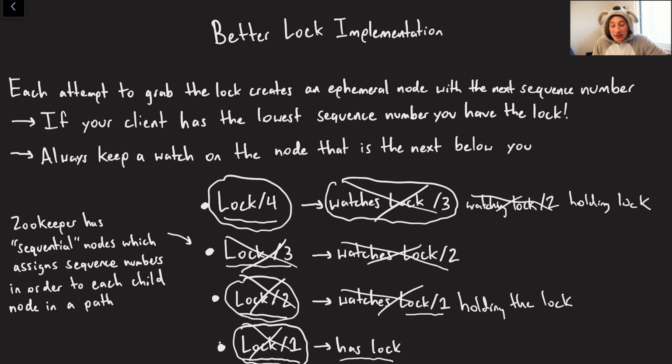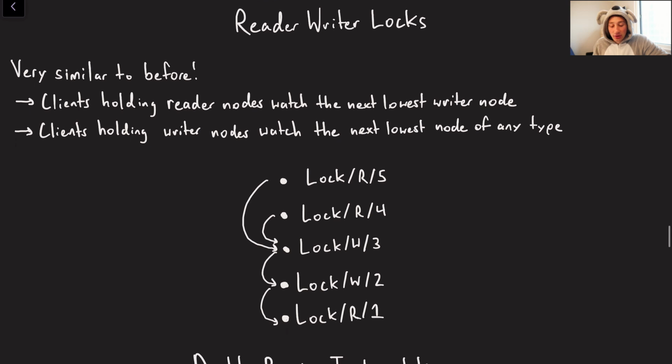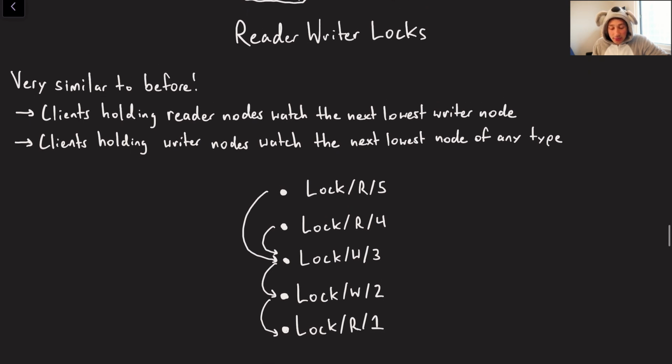Now, what's really cool about this concept is this is your typical, simple lock, but you can also implement ReaderWriter Locks this way. So let's go ahead and show that off. It's actually a very, very similar concept. In the same idea, we've got this guy over here, this is a reader lock if I have /r. Right now, because it's the lowest one, it's holding the lock. Keep in mind that for reader-writer locks, you can have many readers having the lock at once, but you can only have one writer having the lock at once.